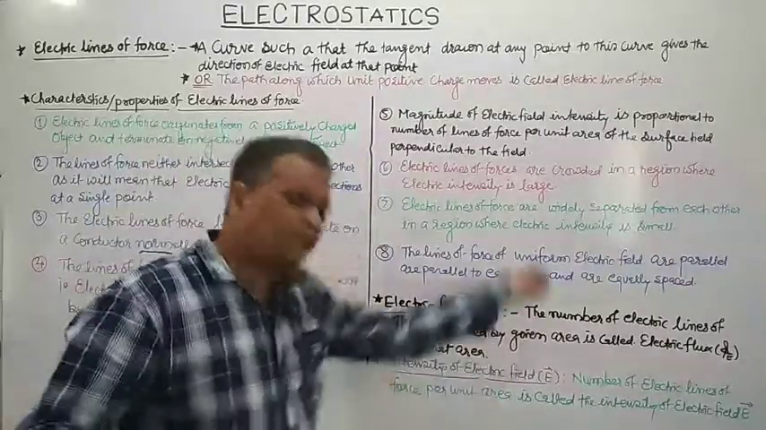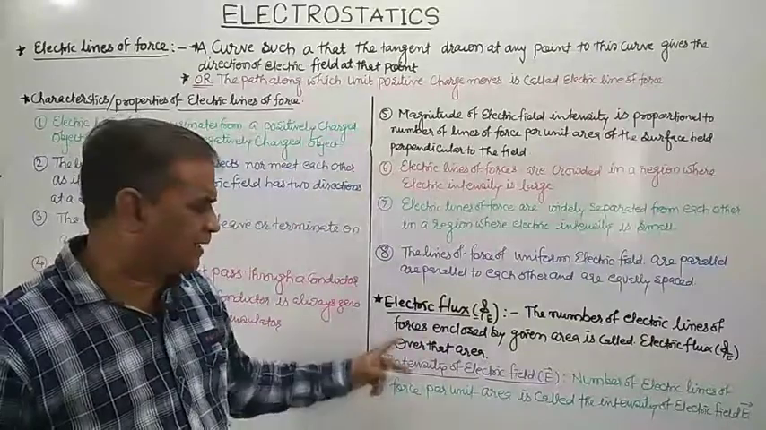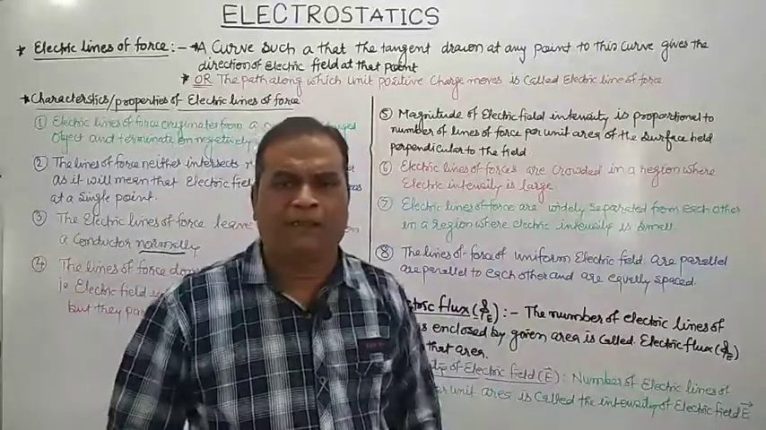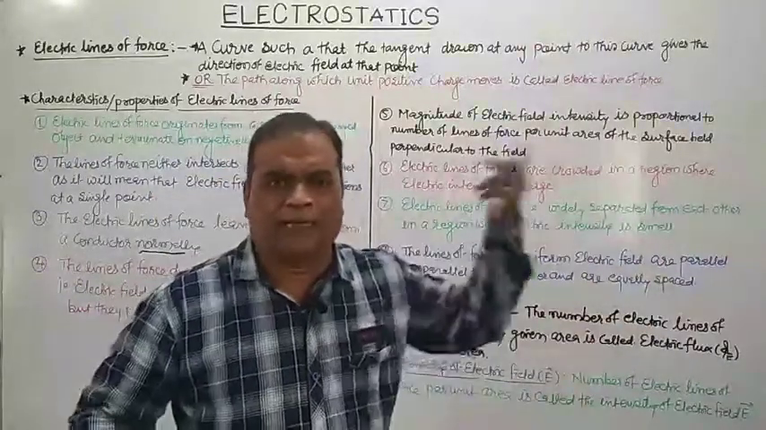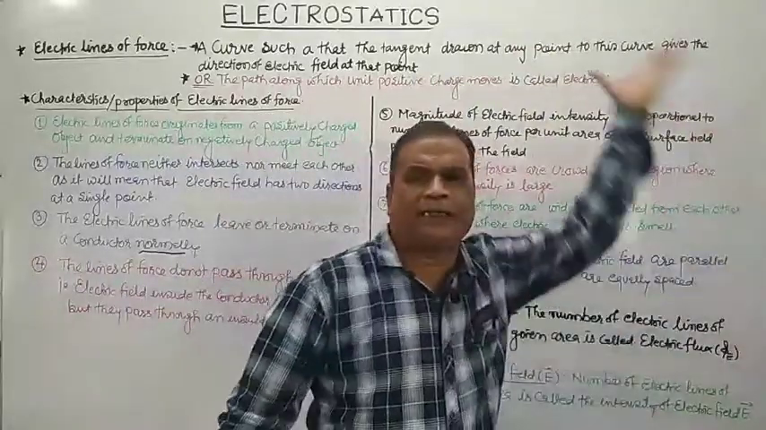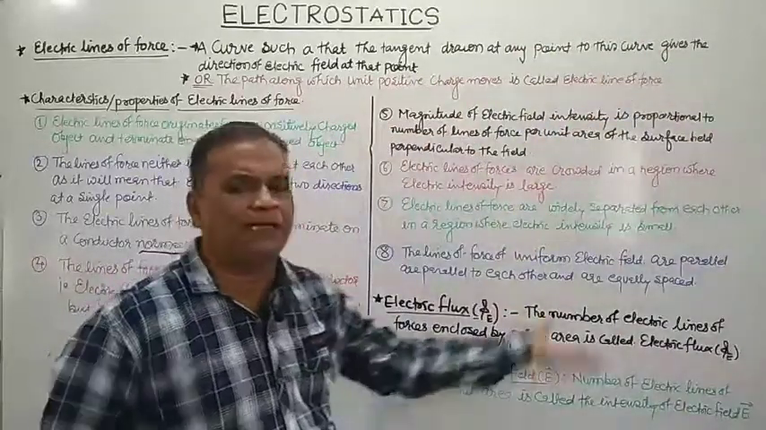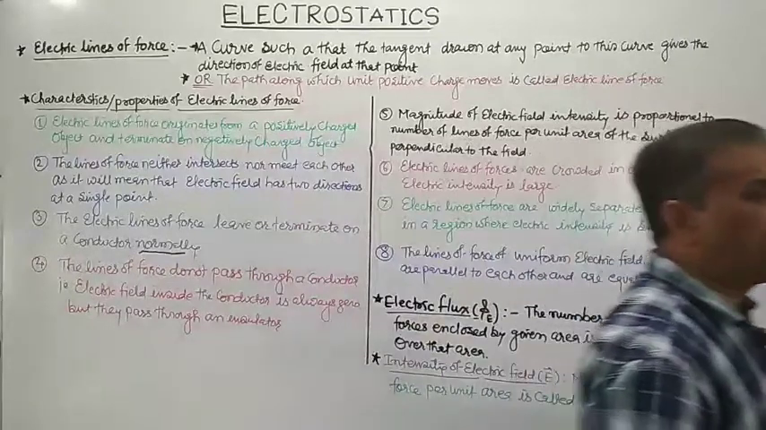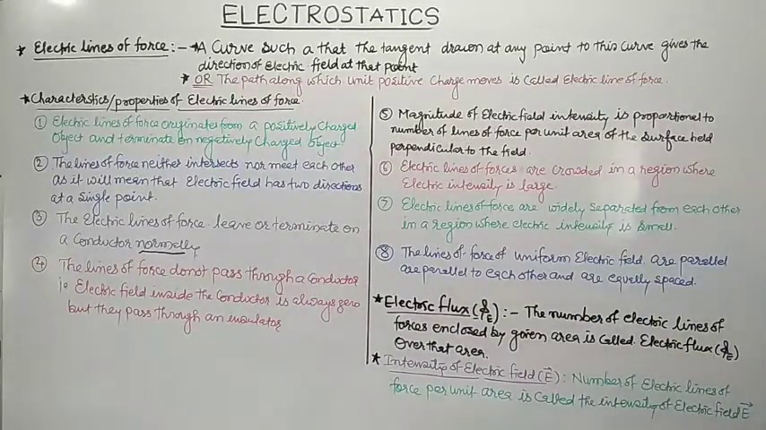Similarly, to find out the strength of electric field intensity, it is simply flux per unit area, means the number of electric lines of forces per unit area is called intensity of electric field. So this is the most important part of electrostatics to build up the basic concepts in electrostatics.